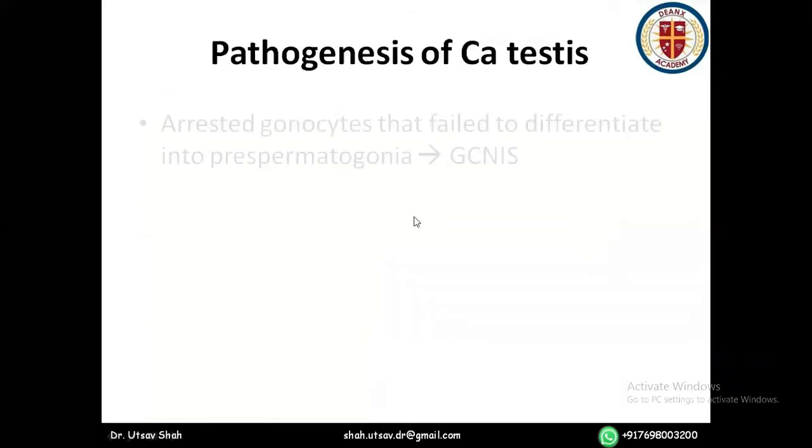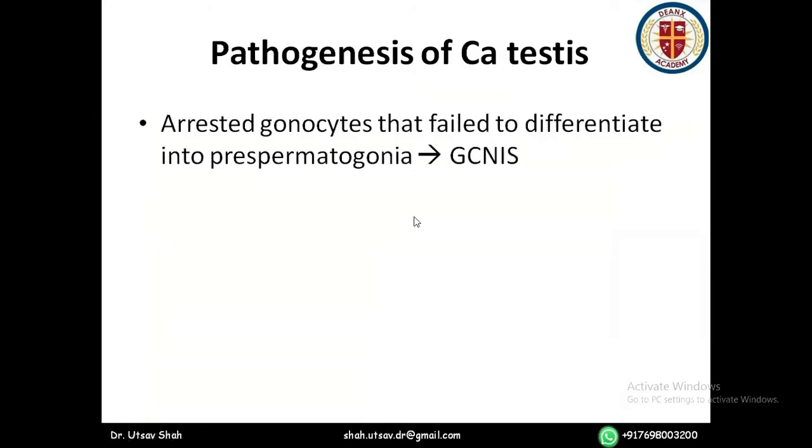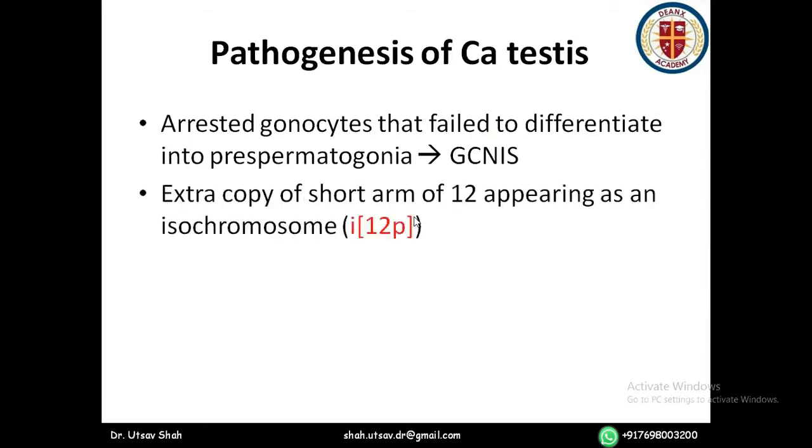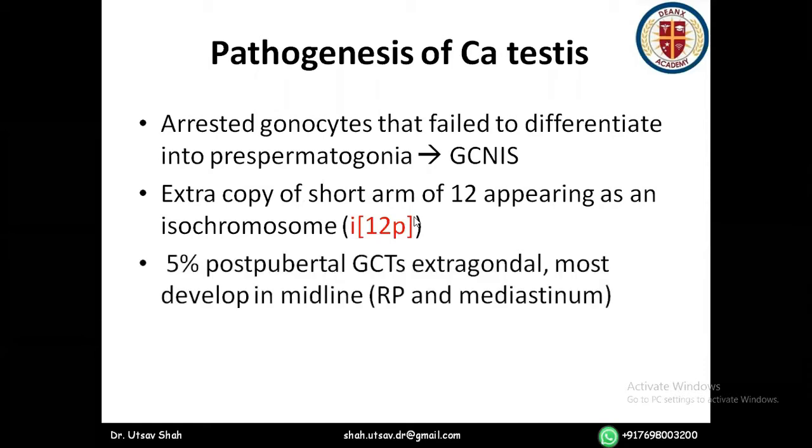Now, how does a carcinoma testis occur? Arrested gonocytes, also known as primordial germ cells, fail to differentiate into pre-spermatogonia. So arrest occurs during differentiation, and these lead to GCNIS. An extra copy of the short arm of chromosome 12 appearing as an isochromosome is seen. This is an important genetic evaluation which might be found in patients with carcinoma testis.